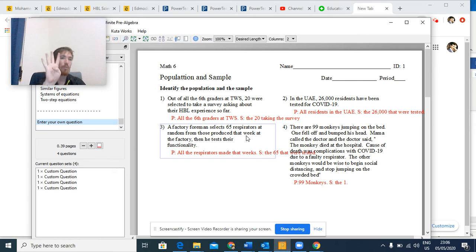I'm going to give you four more questions today to practice population and sample. Then tomorrow on Thursday, we are going to be looking more closely at how to manipulate the data that we can gather from the sample taken from the population. Let me just say it one more time: population, big group; sample, smaller group within the big group.